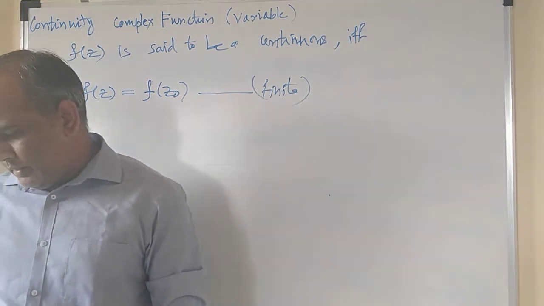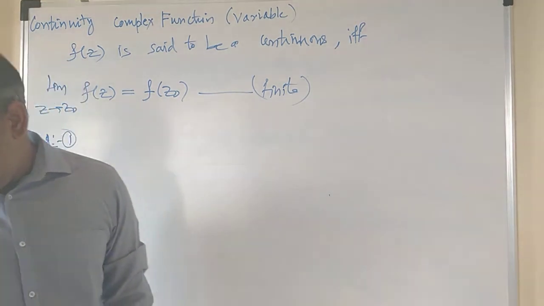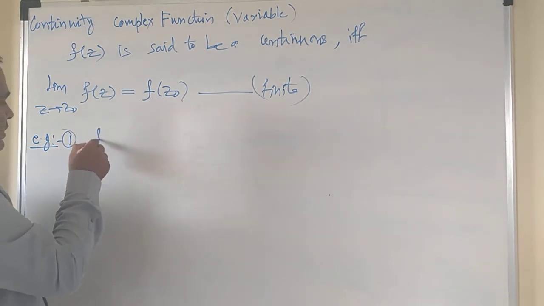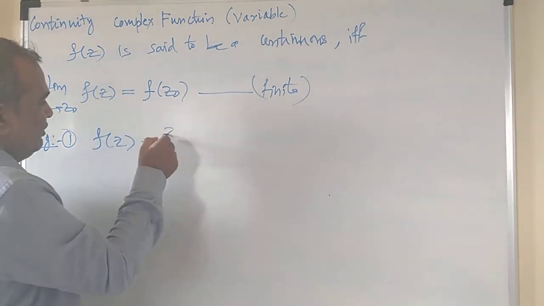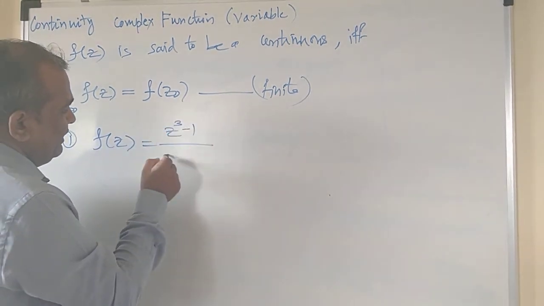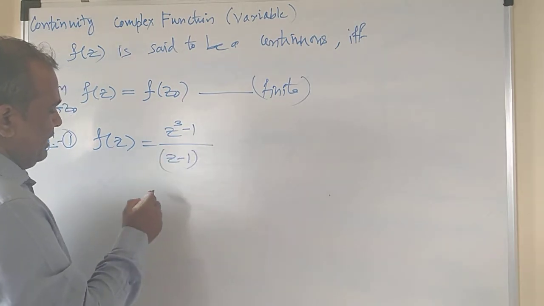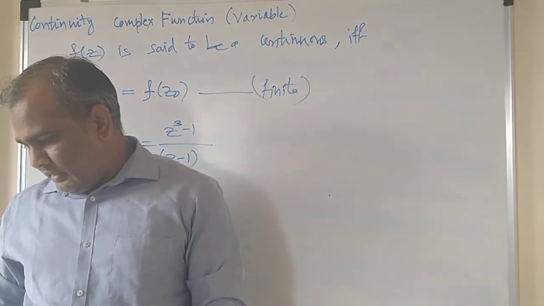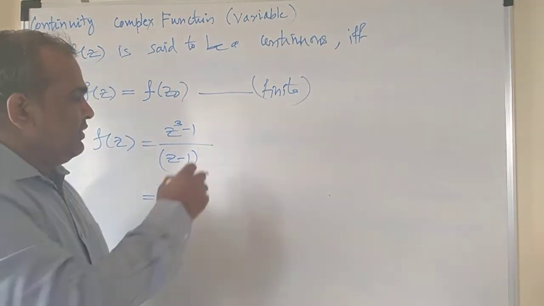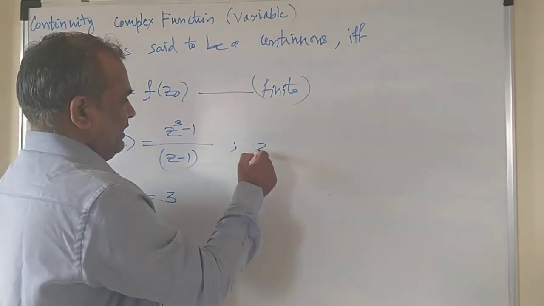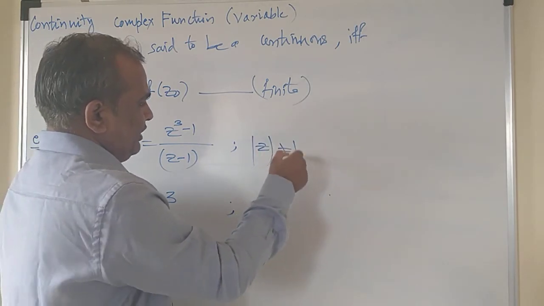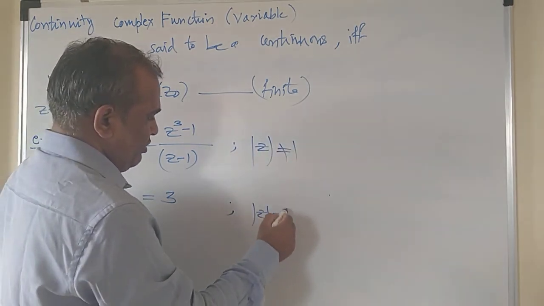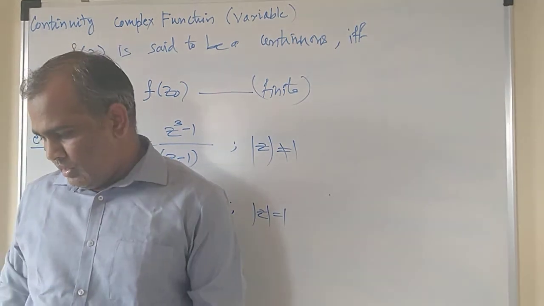So the first example: f of z is equal to z cube minus 1 divided by z minus 1, and this is also equal to a constant term, that is 3, at two different locations, if mod of z is not equal to 1, and when mod of z is equal to 1.